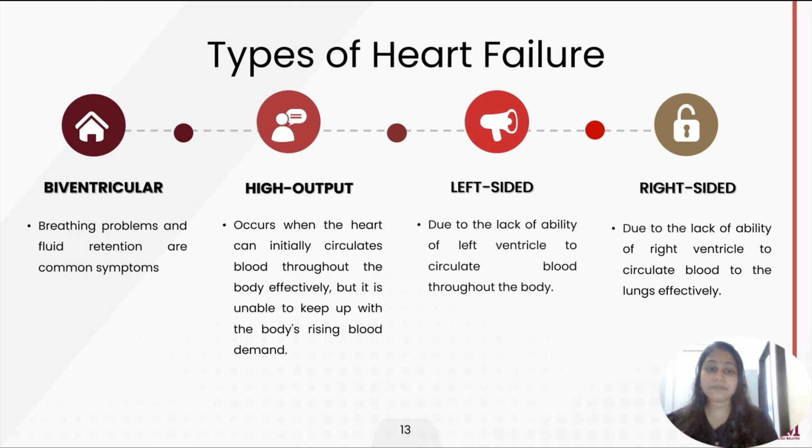For left-sided, due to the lack of ability of the left ventricle to circulate the blood throughout the body, it leads to blood accumulation in the pulmonary veins. This will result in breathing issues, coughing, or shortness of breath while exercising. This is the typical type of heart failure that occurs on the left side.